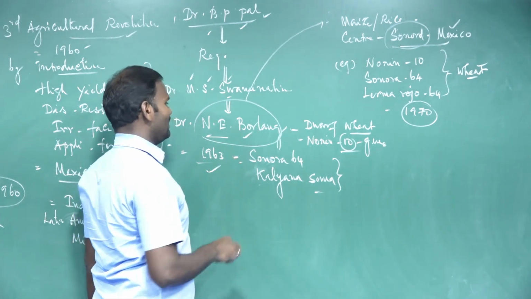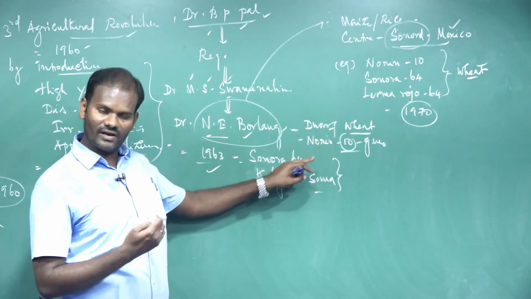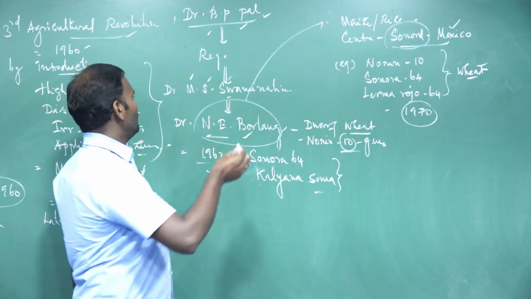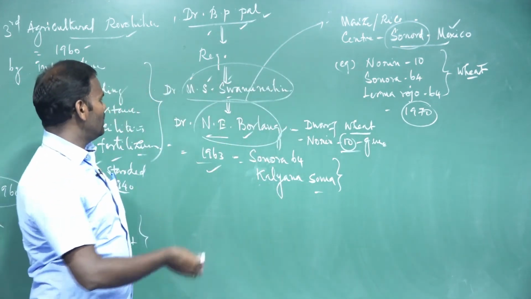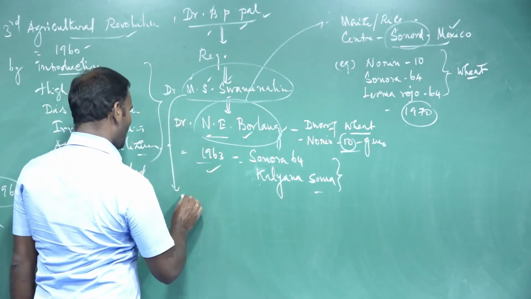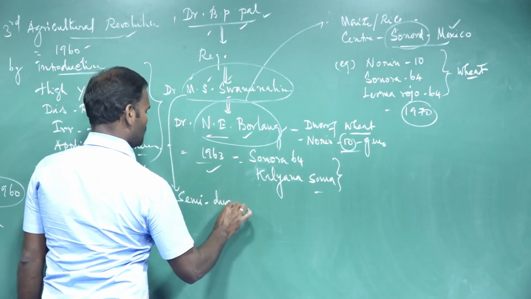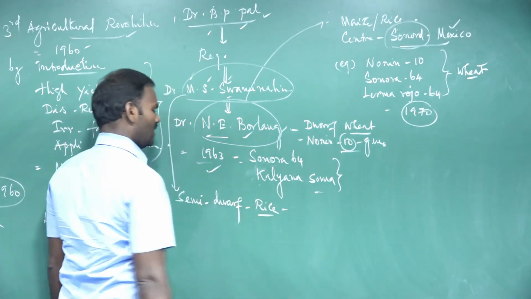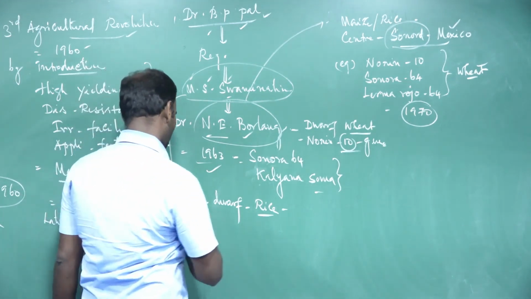Similarly, as with the introduction of these dwarf wheat varieties, the Norin 10 wheat varieties in our country, Dr. M.S. Swaminathan developed the first semi-dwarf rice varieties, I mean fertilizer-responsive hybrid rice varieties.